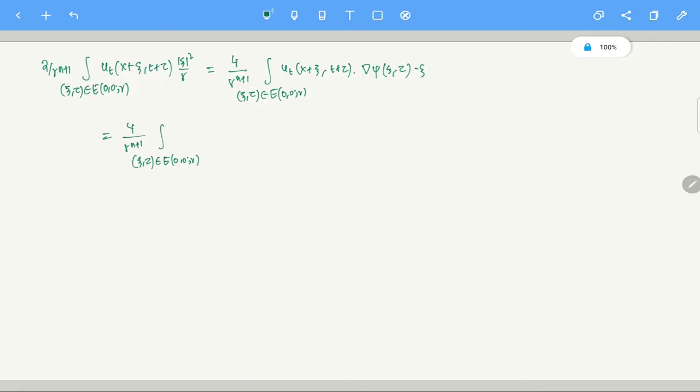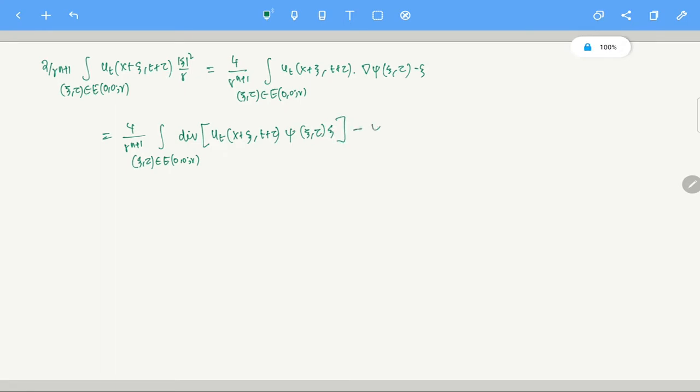What we are going to do is, I am going to use a different property here. I am going to do it like this. Let's say divergence of u_t at x plus xi, t plus tau. Let me write it and then I will explain why I am writing it like this. Xi tau xi, this particular thing,